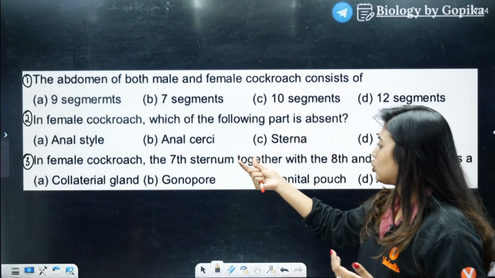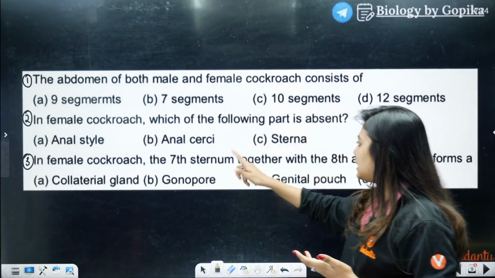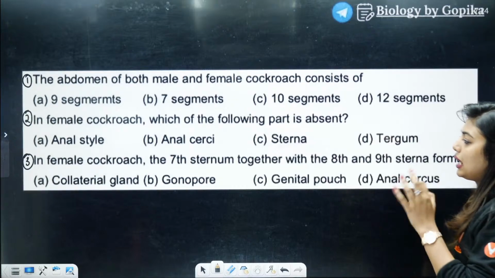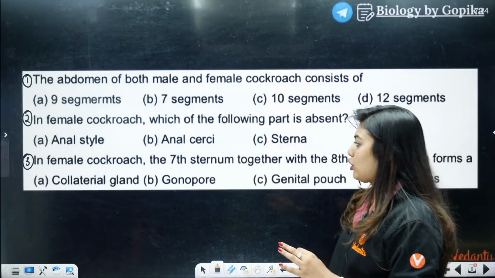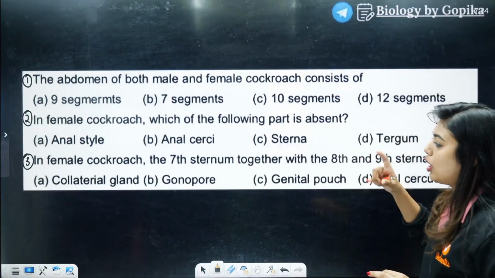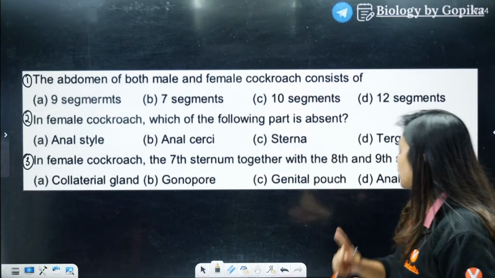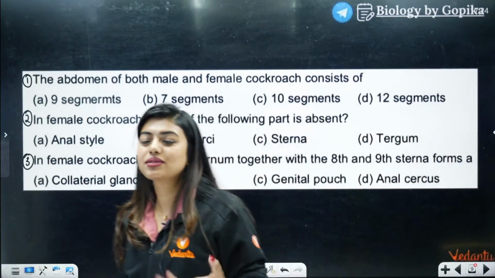In female cockroach, which of the following parts is absent? Anal style, anal cirri, sterna, tergum. Third question. In female cockroach, the 7th sternum together with the 8th and the 9th sterna forms the collateral gland, gonopore, genital pouch, anal cirrus.